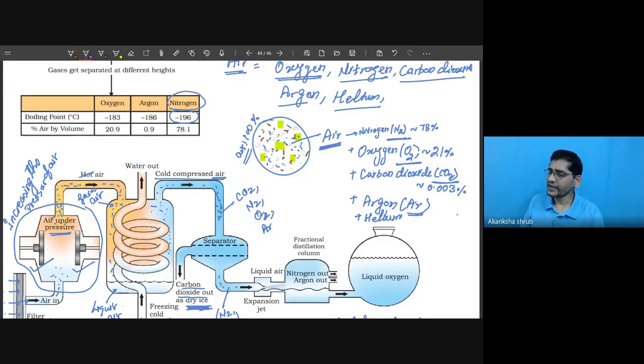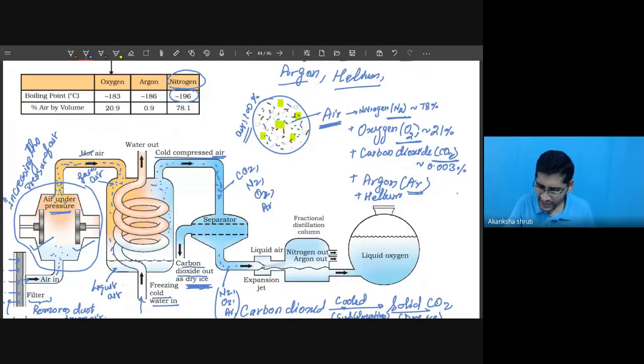Now if the temperature is raised further, you can see this nitrogen is able to convert into vapor at a very low temperature, so nitrogen will be separated first. Nitrogen is able to vaporize first. We learned this last day also: the component which has the lower boiling point vaporizes first.